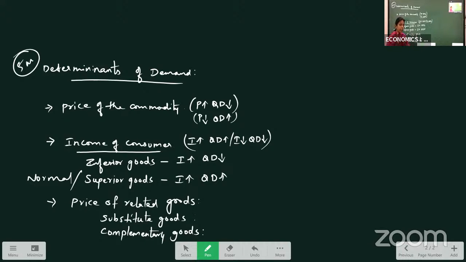For substitute goods, one product's price will affect the demand for another good. That's why we say related goods. So we can say here, price of substitute: when one product's price increases, demand for another commodity also increases.